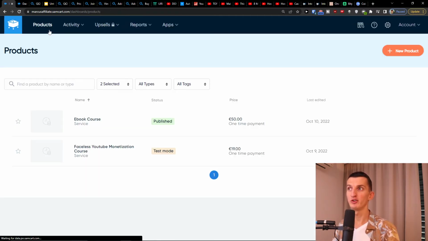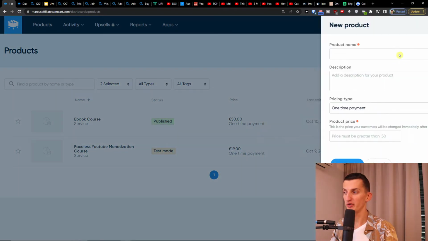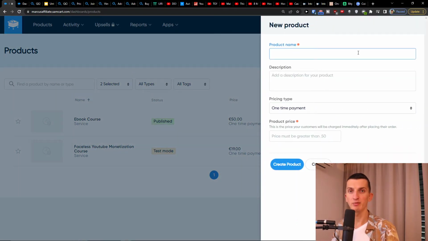Now, let's jump into the product and let me show you how we can actually add a product. After we finish the product, I'm going to show you how you can easily connect your product with your course. So go to top right and new product. Right here, we're gonna add a product name. This is going to be a name that is going to be shown to people. So this is going to be, let's say, I'm preparing a YouTube course for beginners. And now I'll add a description. This course is for everyone that wants to make money on the internet.